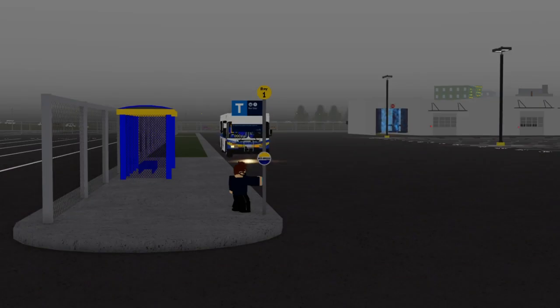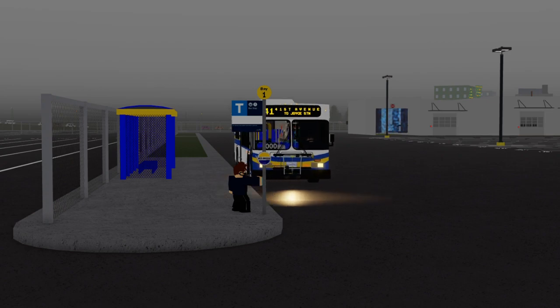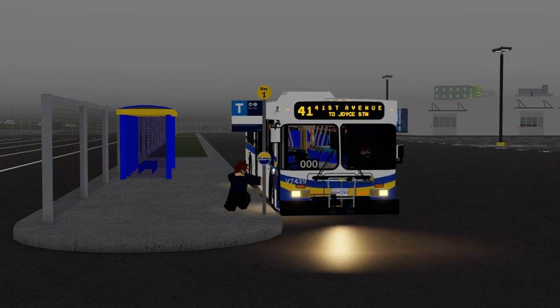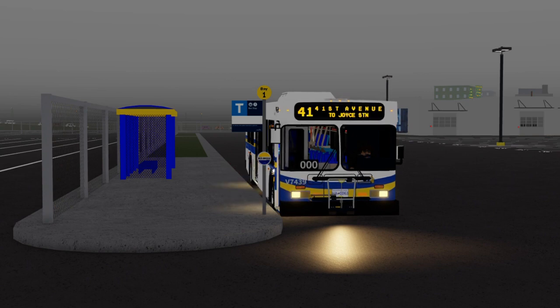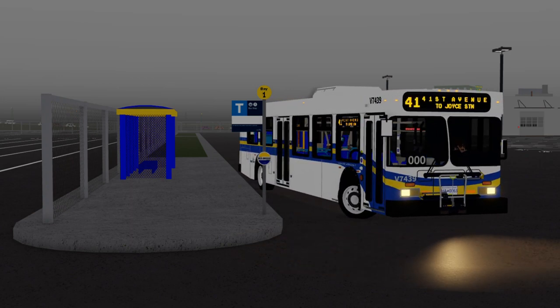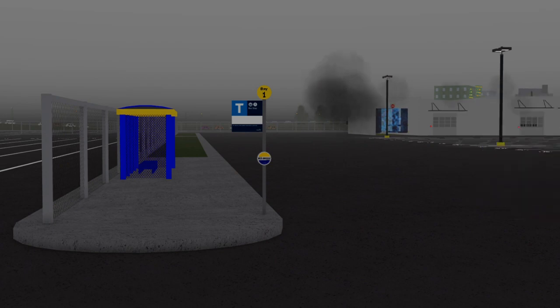Now, onto the bus stopping procedure. While running on a route, you must stop at your stop whenever a commuter wants to board or has requested a stop. Have your right signal on while pulling into the stop. Then, open your doors accordingly, and kneel if necessary. As you close your doors, have your left signal on while departing.